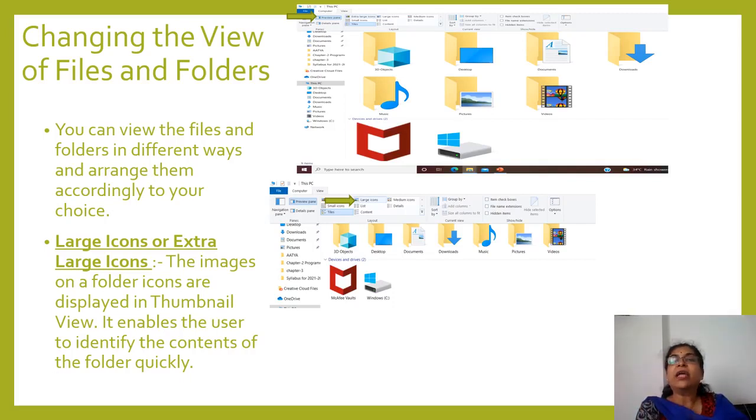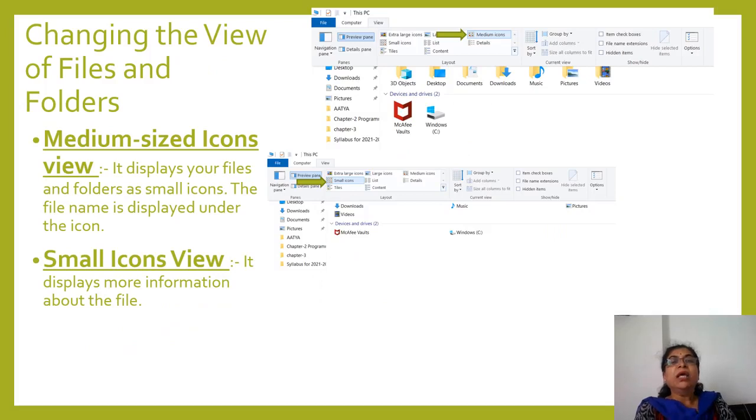Now next is large icons. Here next screen it is showing large icons. It is again shown with the green arrow, large icons. If you are selecting this icon, then like this, comparatively less than the earlier extra large icons will get displayed. Then more different things are there that we can see. Medium size icons you will get. So that is also shown here with the green arrow, medium size icons.